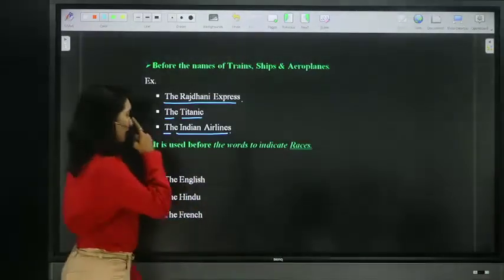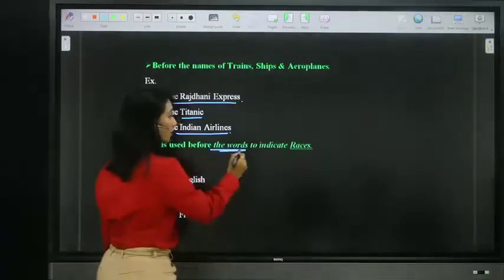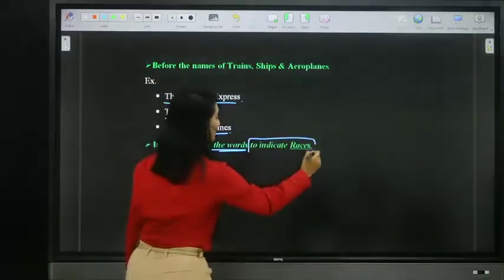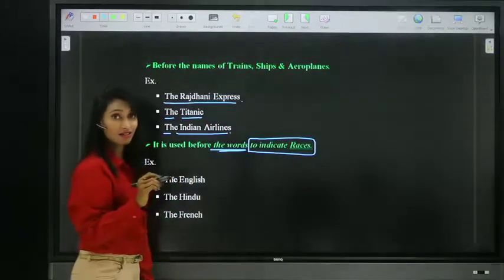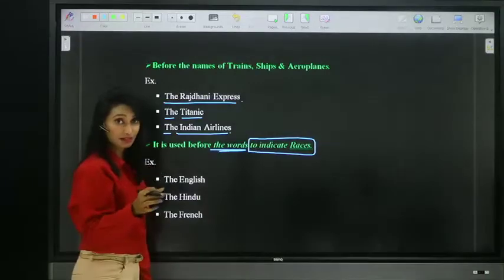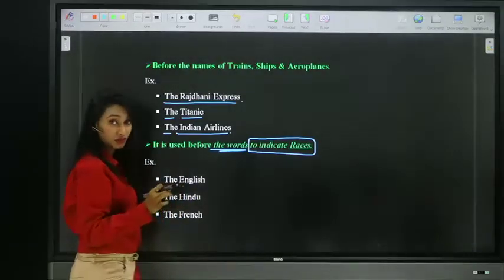Moving on to the next one, it is used before words to indicate races, or a set of peoples. We use the definite article before words like this.